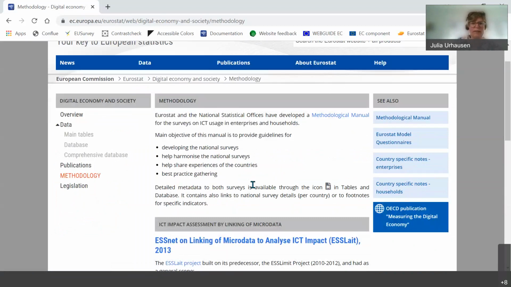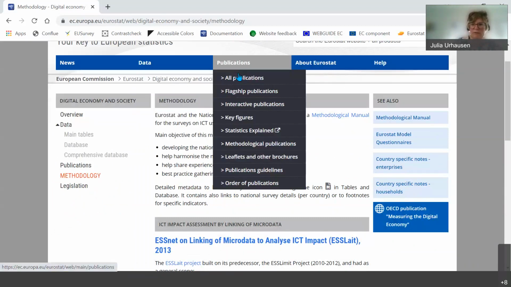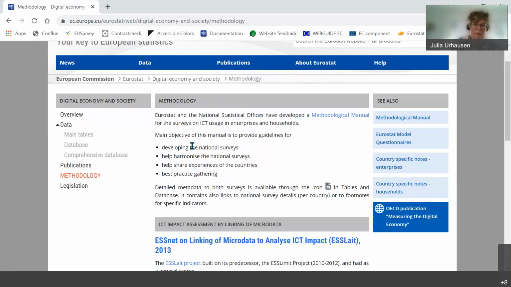If you need an entry point to this, I can also advise you to check, for example, Statistics Explained, which is our wiki, where you find articles written about the statistics, which give you a bit of insight into the wealth of information that we have. However, today I would like to show more how you get to the data.